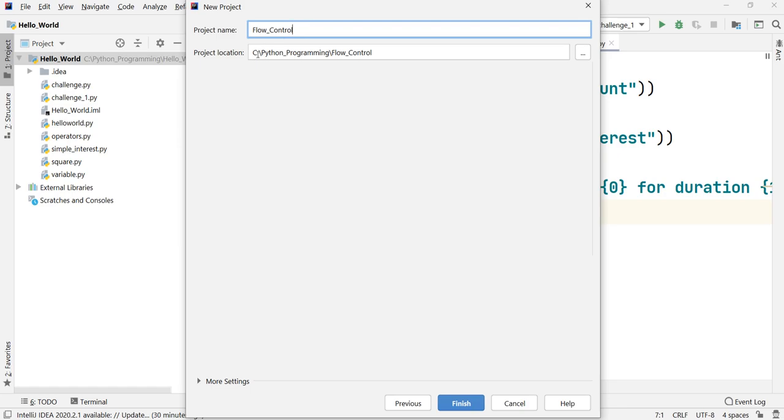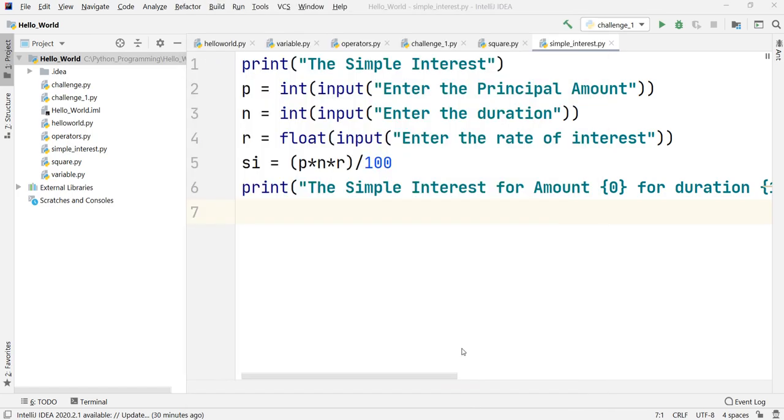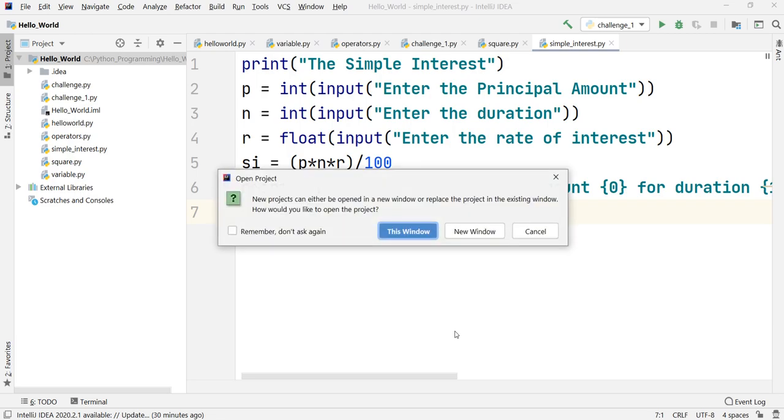Just observe the location where it is going to save. At this location it is going to save, and as we have already seen, you can change that location as well. I'll click on Finish. As soon as we finish that, IntelliJ IDEA should start creating that project. It might take a while before it starts to create it.